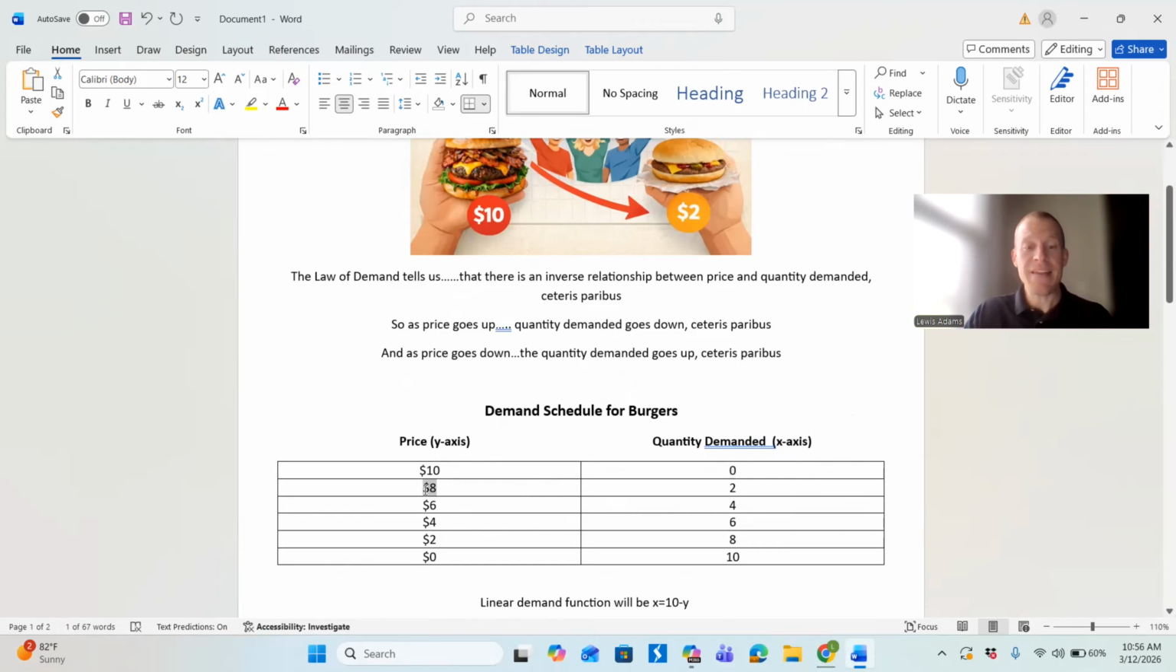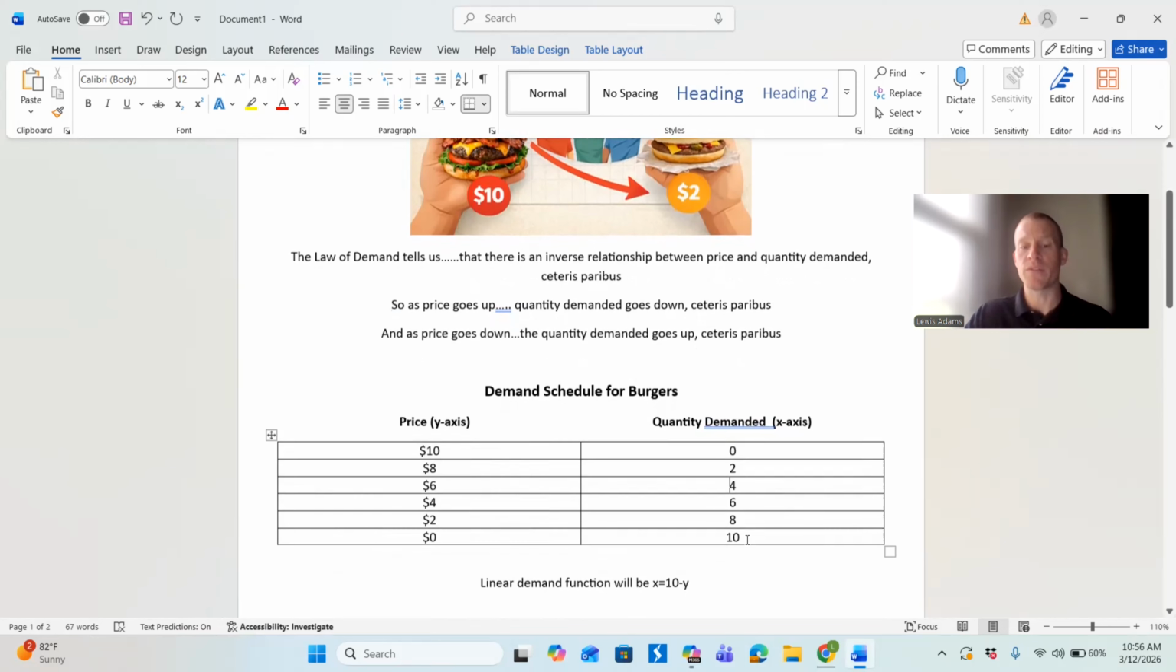At a price of 8, that's coming down. My quantity demanded goes to 2, and that's right in line with what the law of demand says, because as this price comes down, our quantity demanded is going to increase. So as our price values over here on the left column decrease, our quantity demanded over here on the right side is going to increase. There's an inverse relationship between those two.